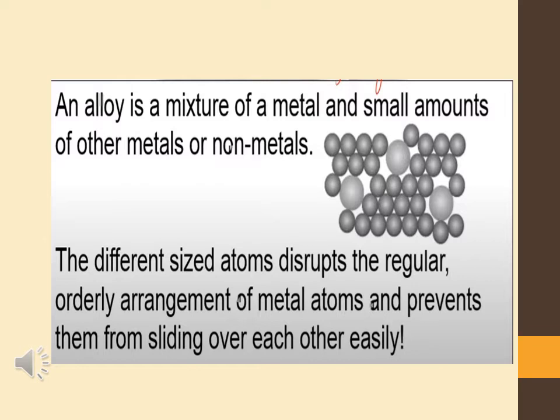Now what happens to the properties of metals in the form of an alloy? When we mix different metals, the size or shape of their atoms may be different. Due to the different size and shape of the atoms, the regular arrangement of the particles is disturbed and the layers cannot slide over each other. That makes alloys harder as compared to pure metals.